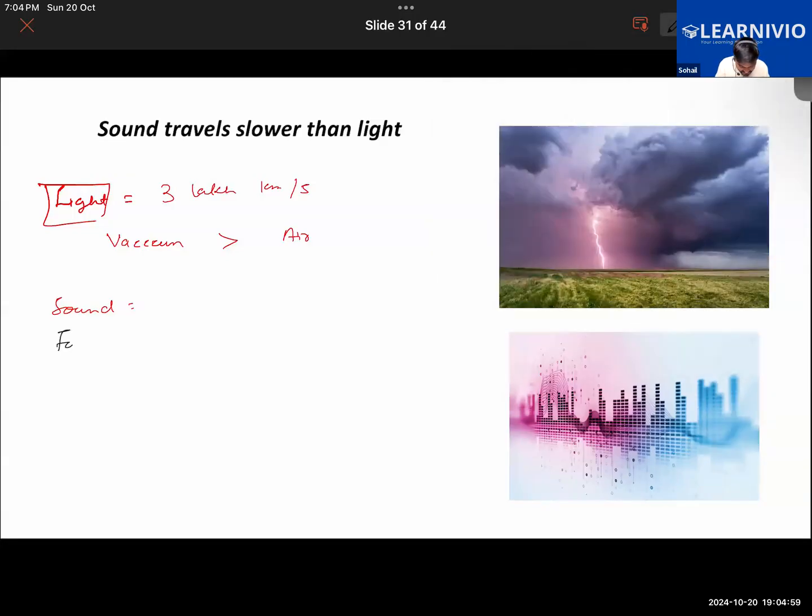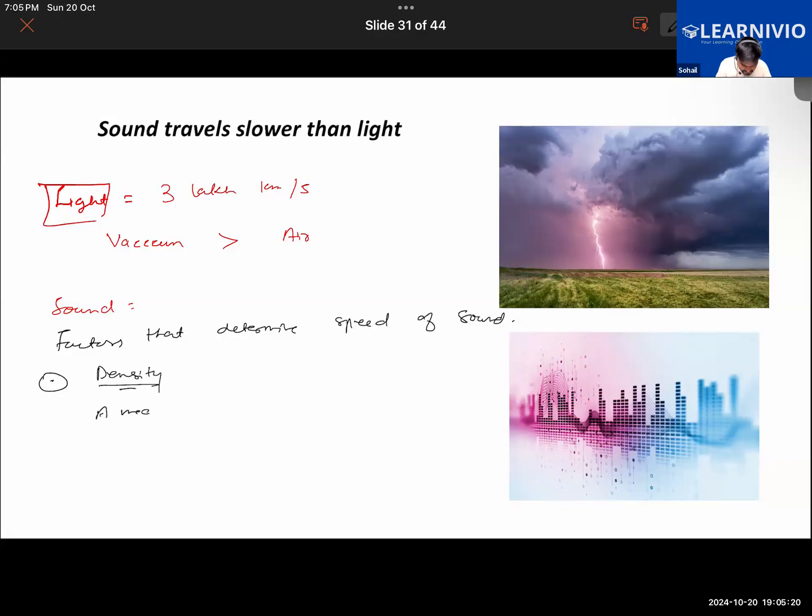So the factors that determine the speed of sound, other than the medium, we have already learned about the medium. So one thing is the density.